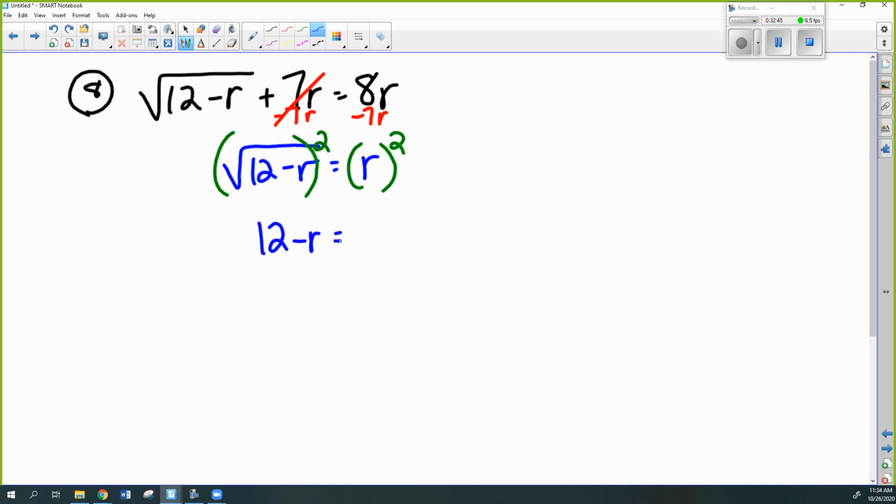But because there's no radical on the other r, you actually have to square it. Okay? And now we have to remember how to solve an equation that has a variable squared and another variable not squared and a constant. Okay?